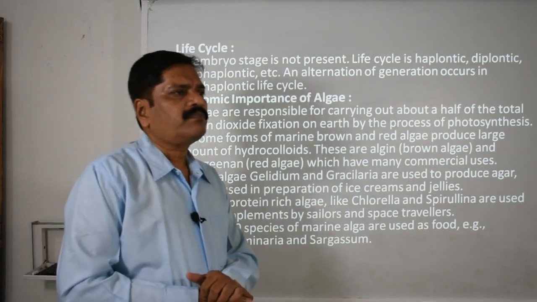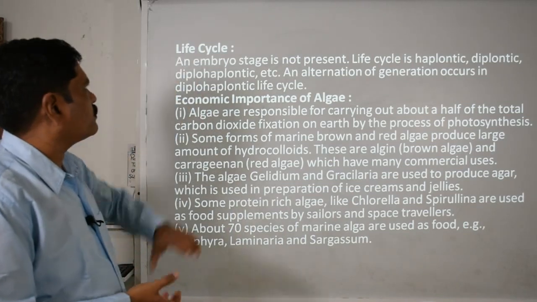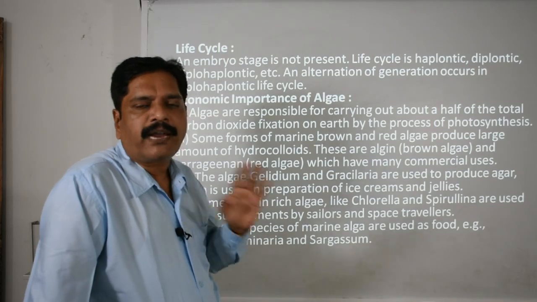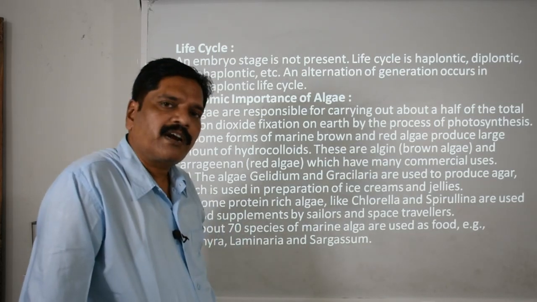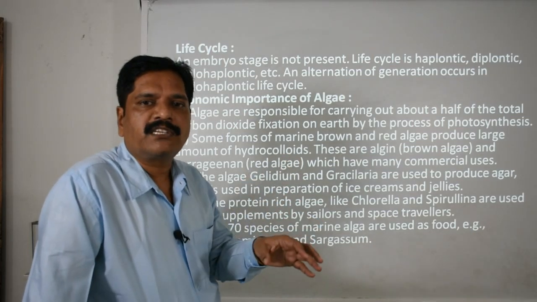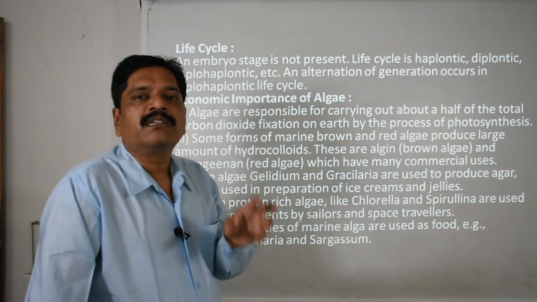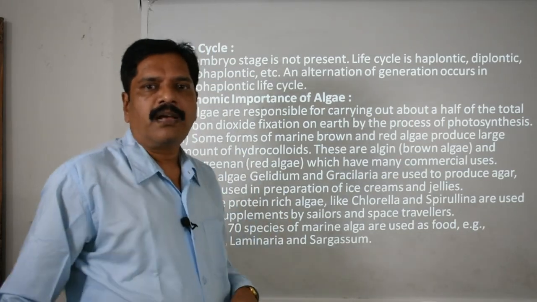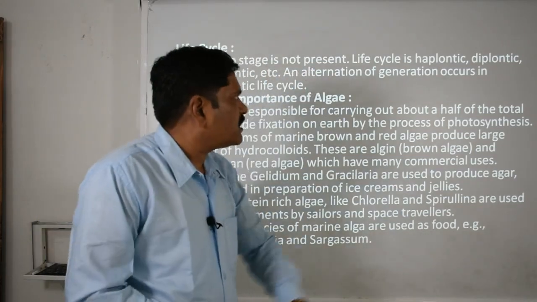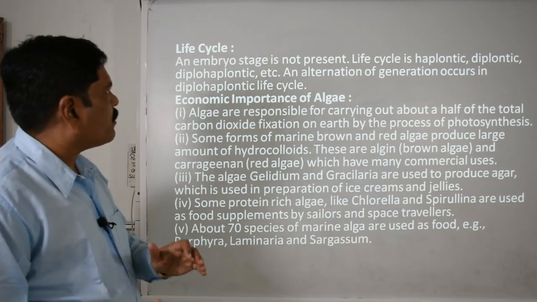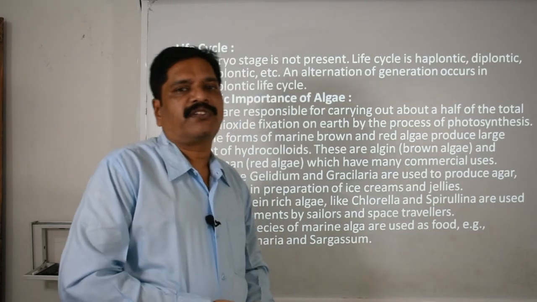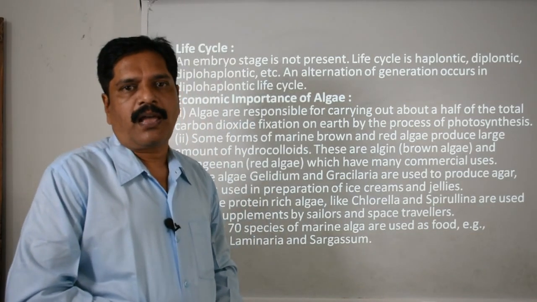Now we are going to move forward to the life cycle. Clear? These algae are also considered non-embryonic plants. Non-embryonic plant means that during reproduction, after fertilization and the formation of the zygote, the zygote does not turn into an embryo. So the embryonic stage is absent. The life cycle may be haplontic, diplontic or diplohaplontic, and because of this, alternation of generations is observed in algae.